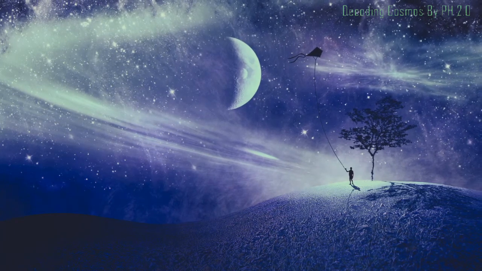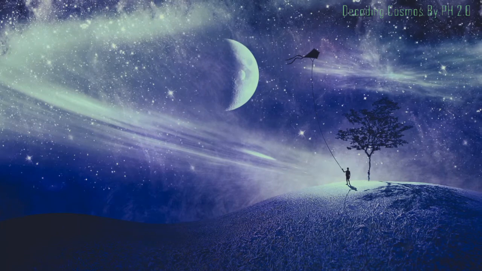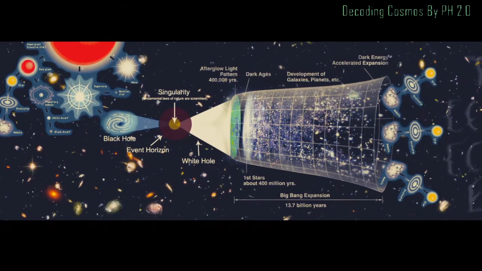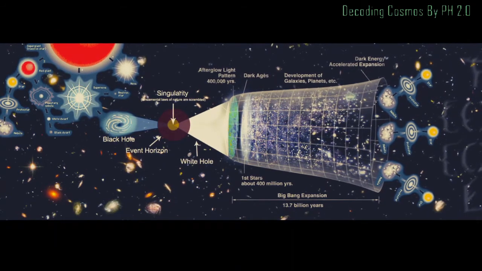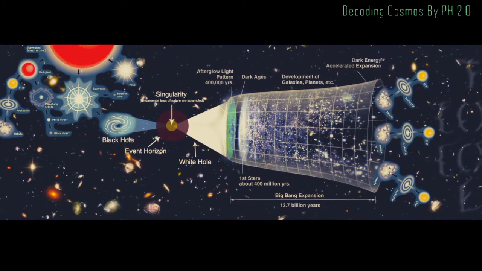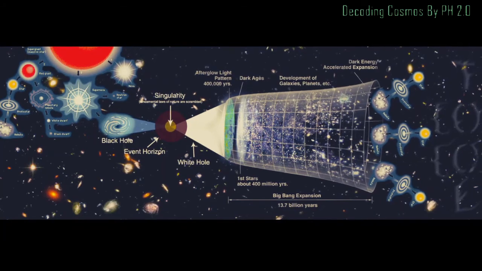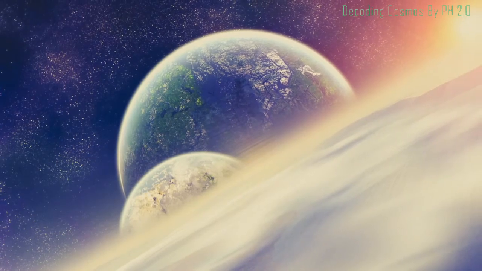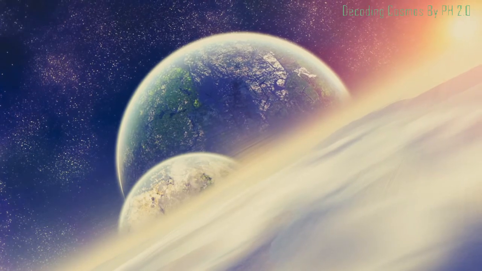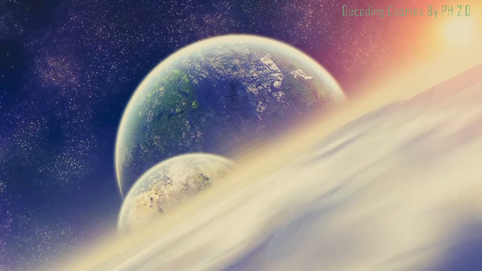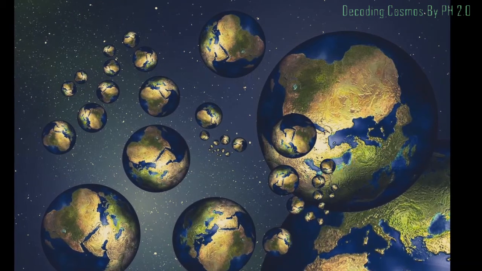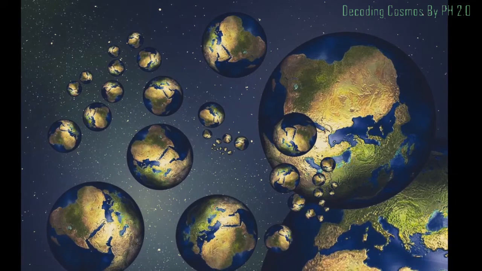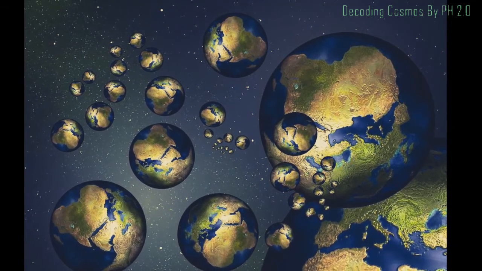Next is level 2 universes. The concept behind the level 2 universe is inflation theory. Now what's the inflation theory? Mainly, inflation theory has three categories: chaotic inflation, eternal inflation and new inflation. Mainly, eternal inflation is being used and has two types: slow roll eternal inflation and false vacuum eternal inflation. I'll discuss more on this in upcoming videos. But for now, let's see the false vacuum eternal theory in short.